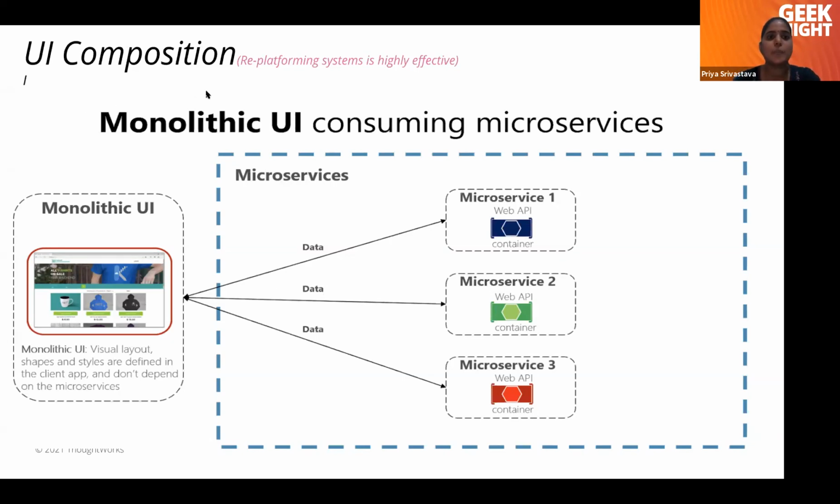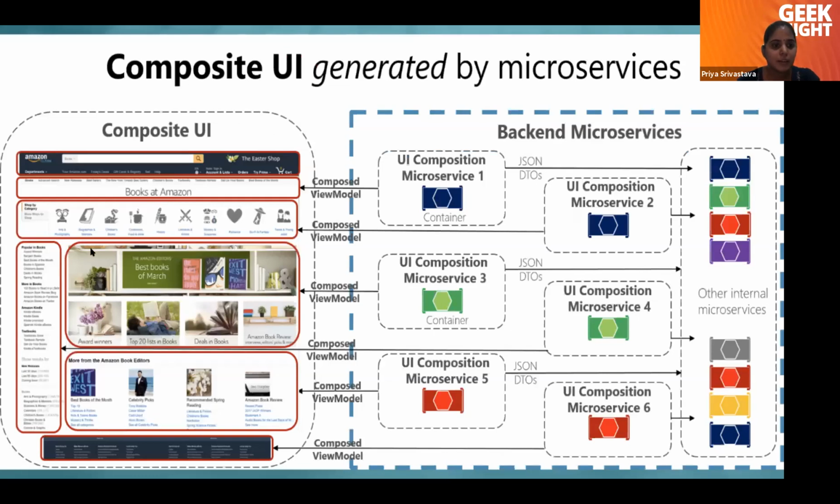This is the UI composition strategy, where we have one monolithic UI which is taking data from n number of microservices. Our big monolithic UI can be broken into multiple microservice UIs, which will take data from different microservices. It can be some visit pattern or single page pattern, or it might be that in the same page there are 5 different microservices from which the UI is coming up and getting merged. There are some different strategies to do it, but today we are not going to cover it. I'll just give a high level view that it is also achievable.